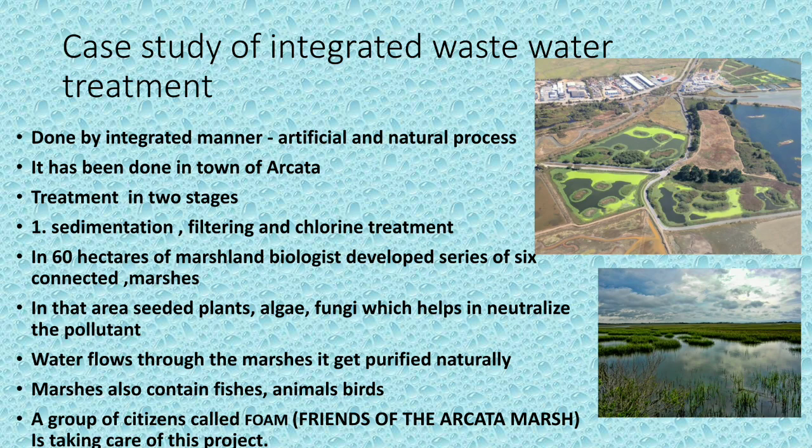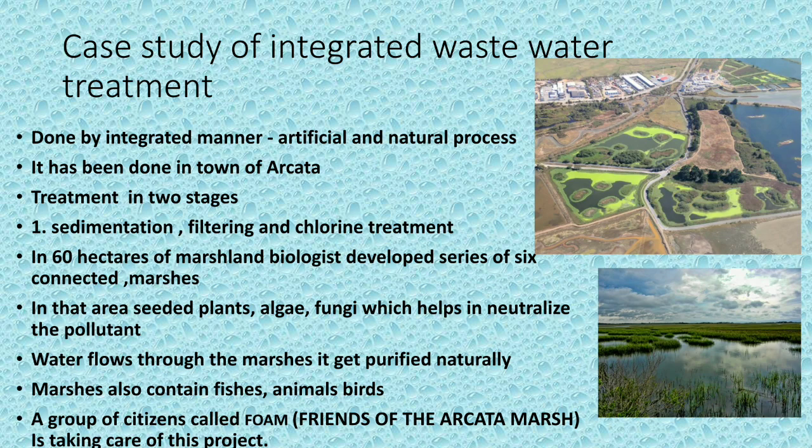In the modern method, they have taken 60 acres of marshland, and it has been divided into 6 connected marshes. In that area plants, algae, fungi have been added, which help in neutralizing the pollutant. Then the water is allowed to flow through the marshes to be purified naturally.